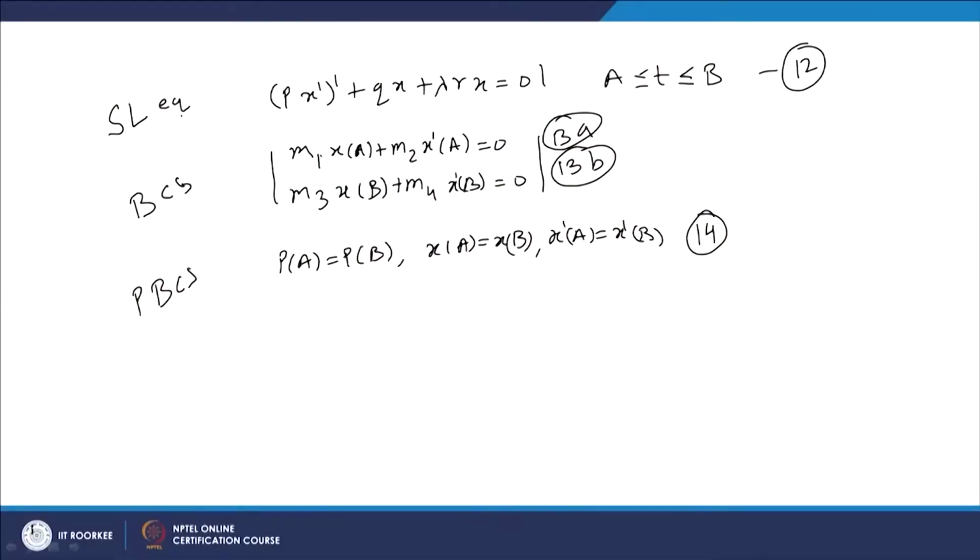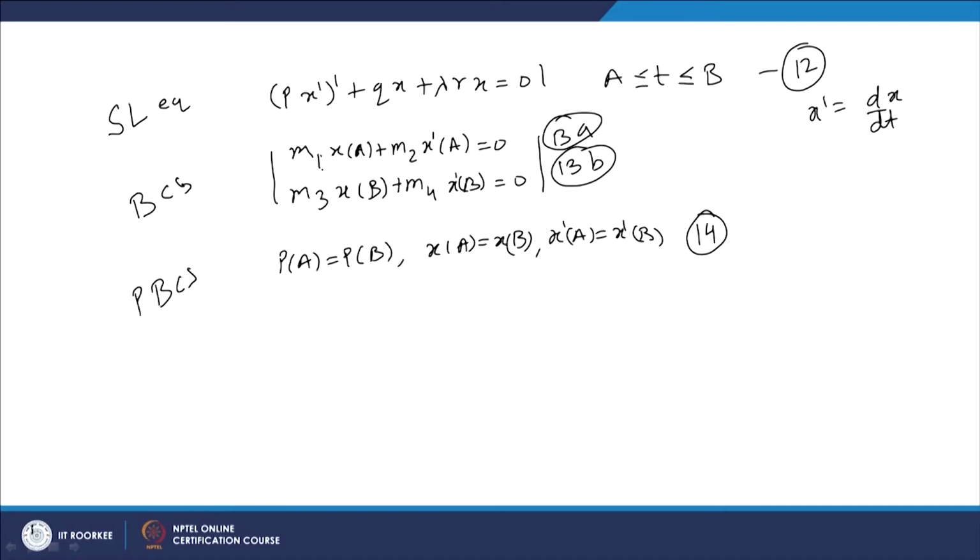So let me write it here. We have considered this Sturm Liouville equation, that is (P x')' + Q x + lambda R x = 0. This equation is known as the Sturm Liouville equation, and here x dash means dx by dt, where t ranges between a and b.